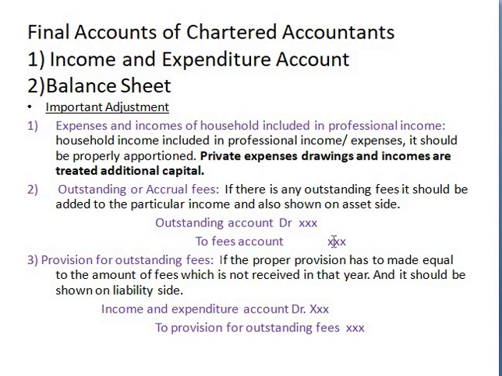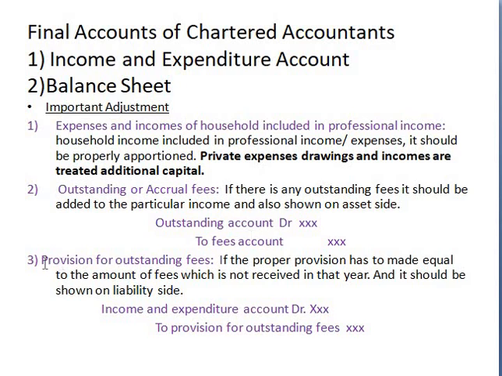And once again it is represented on the asset side. Why do I have to record it on the asset side? Because it is receivable, still not received. Until it is received, it is your asset. So you have to record it under the asset side. The journal is not important, but keep a note, because they may ask for a 2-mark question: what is outstanding, and pass the journal entry. Then you have to pass it.